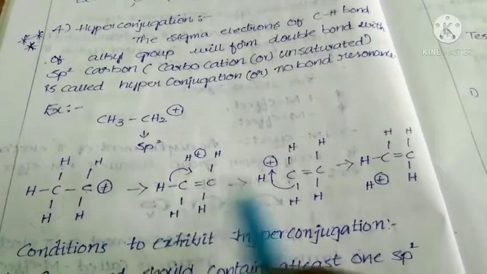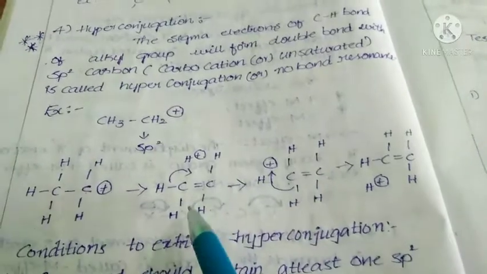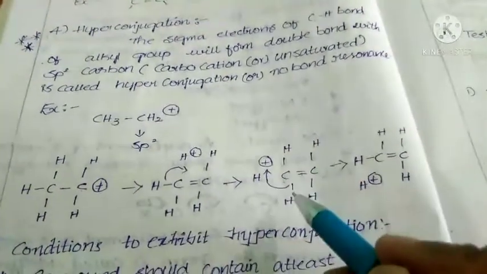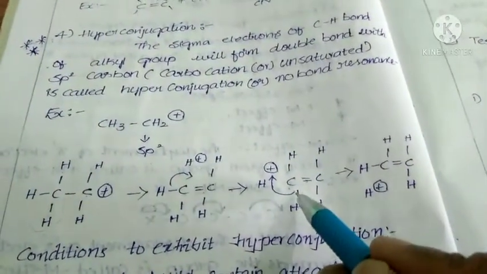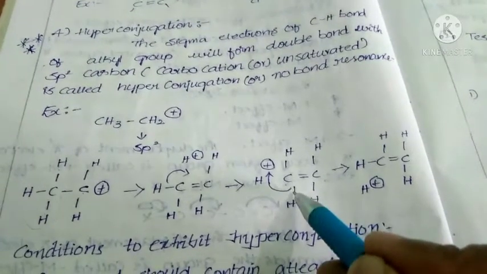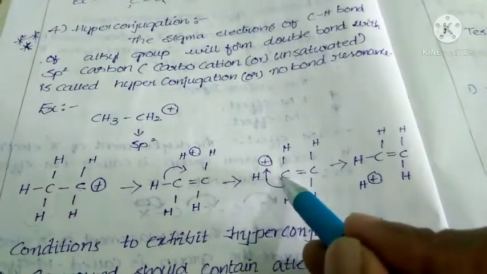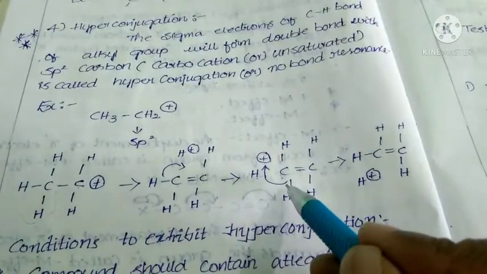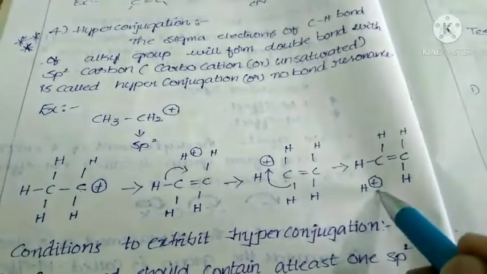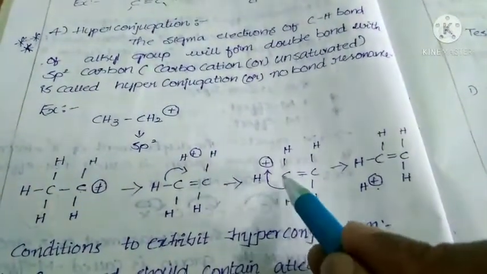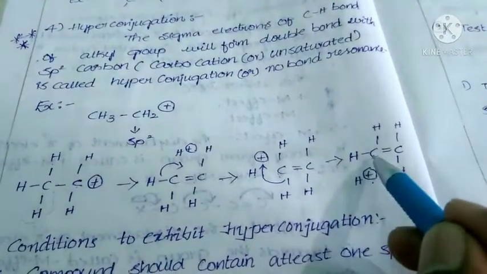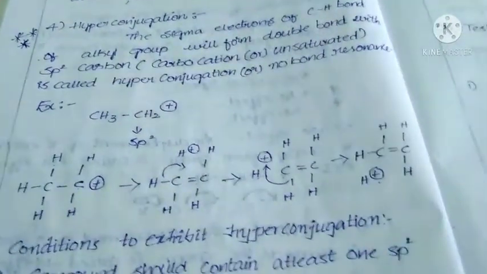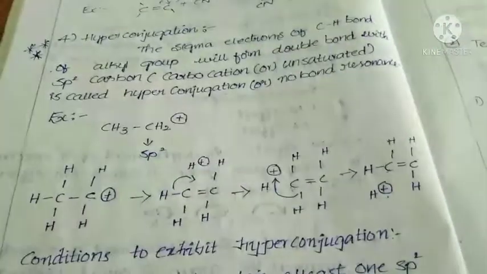Between C and H there is no bond. The remaining portions are the same. Now what happens again? These sigma electrons of the C-H bond completely move towards this carbon and hydrogen. Then there is no bond between this carbon and hydrogen, but a bond is formed between this carbon and hydrogen. Here H plus is formed.